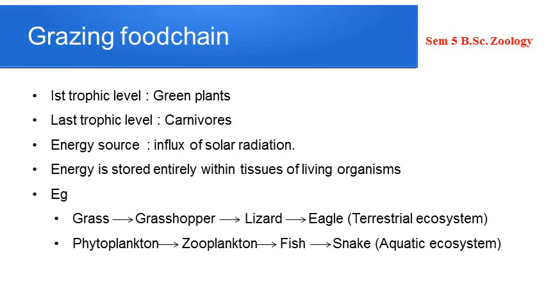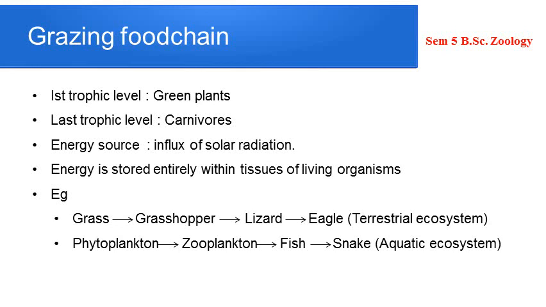So, when the organisms belonging to one trophic level feed on the organisms on the lower trophic level, they are depending upon the energy which is stored as organic matter in the tissues of the living organisms. So, here you can see three important features you have to note. One is that the first trophic level is occupied by green plants, and hence the second point, the energy source, is the solar radiation. And the third point is that this energy is stored as organic matter in the tissues of living organisms. I hope these three points are very clear to you.